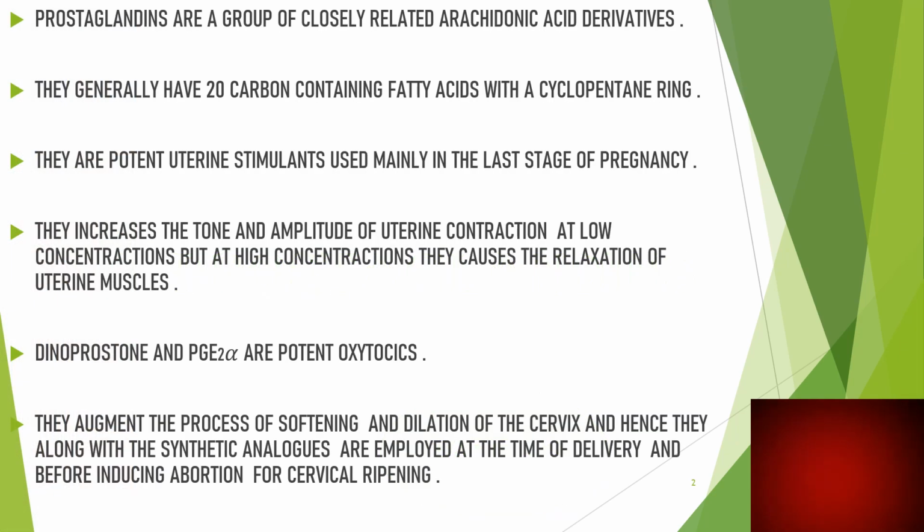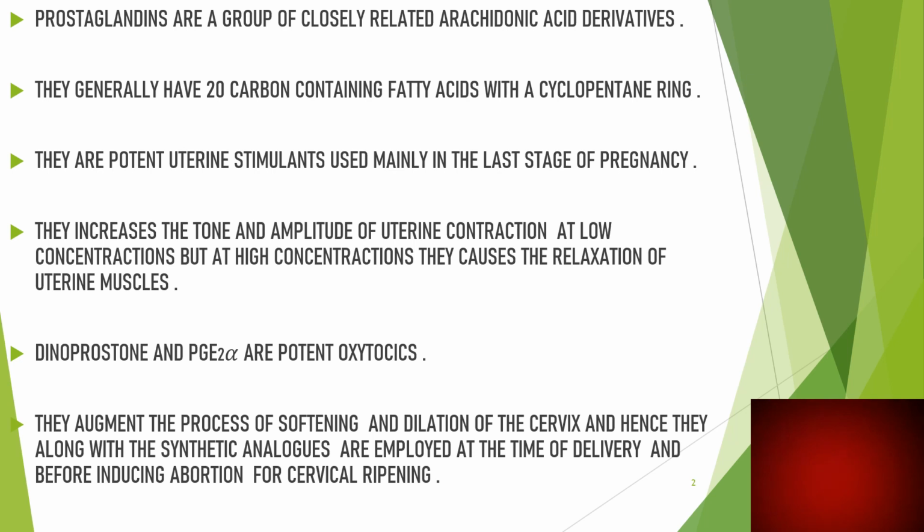Regarding the introduction portion, these are a group of closely related arachidonic acid derivatives. They generally have 20 carbon containing fatty acids with a cyclopentane ring. They are potent uterine stimulants used mainly in the last stage of pregnancy. They increase the tone and amplitude of the uterine contractions at low concentrations, but at high concentrations they cause relaxation of the uterine muscles.